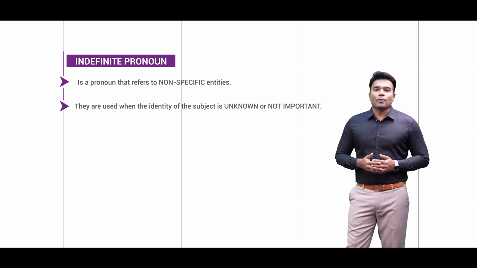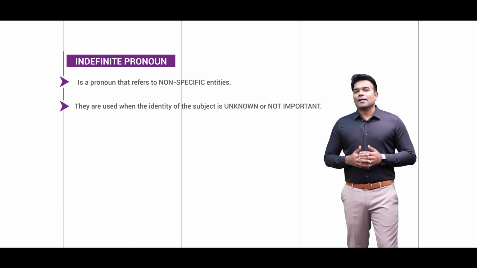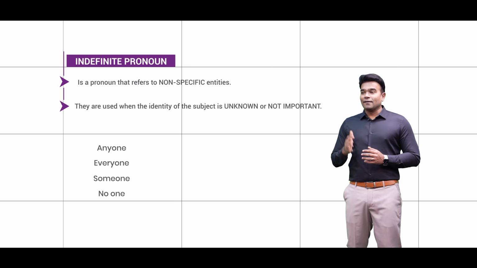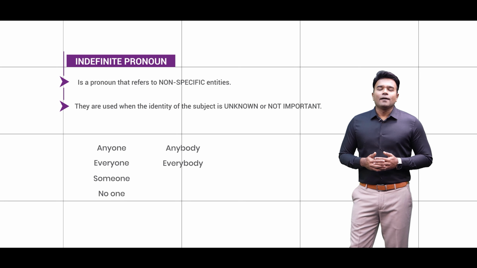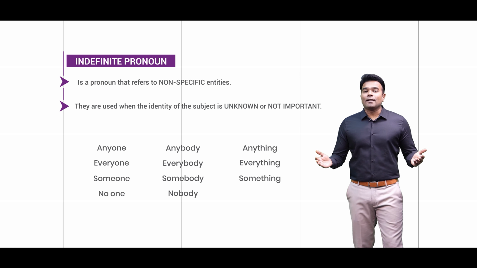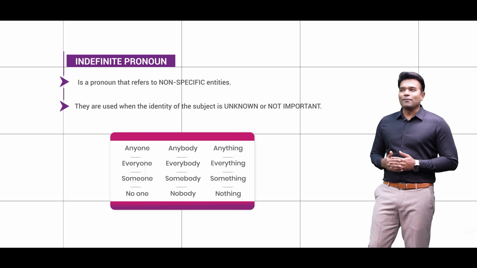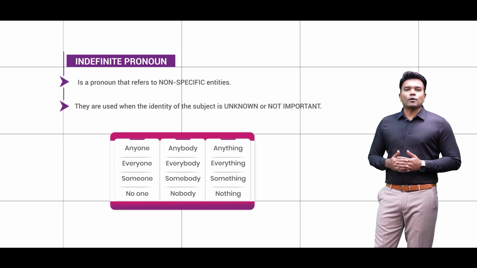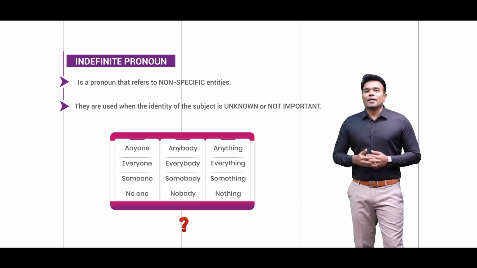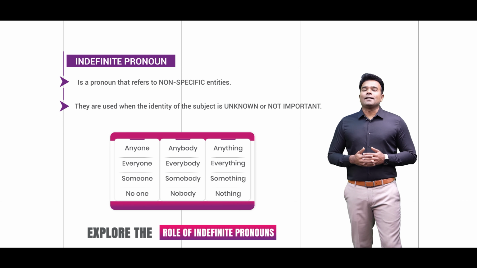or is not important. Well, that way, all of these words of the English vocabulary such as anyone, everyone, someone, no one, anybody, everybody, somebody, nobody, anything, everything, something, nothing. Well, all of these words fall under the category of the indefinite pronouns because they do not refer to any particular person or place or idea in general. So, what really is the use of such pronouns and how really do we use them in our English sentences? Let me explain.